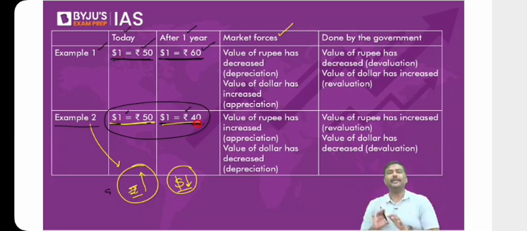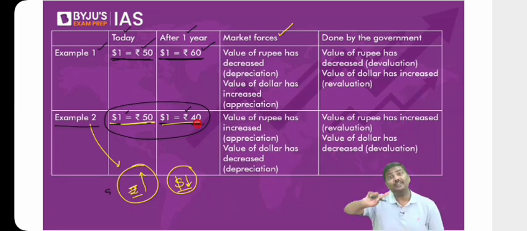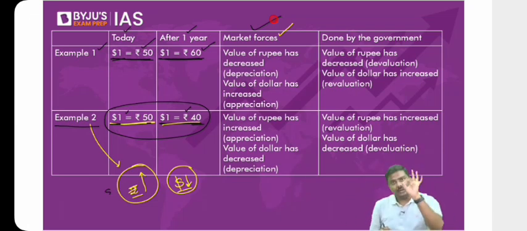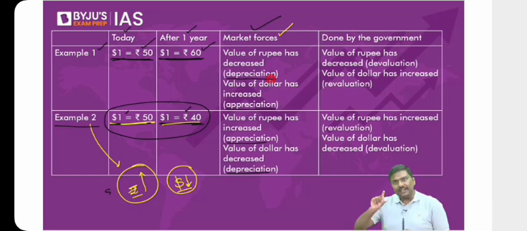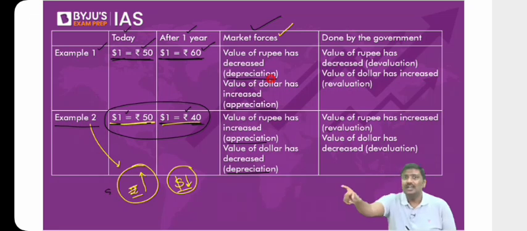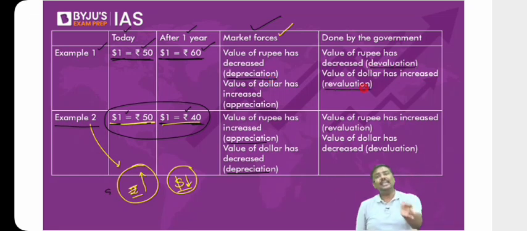So understand the next point here. Whenever the values of currencies go up or down because of market forces, we will use the terms appreciation and depreciation. And whenever the values of the currencies go up or down because of the government, because the government is fixing the exchange rate, we will use the terms devaluation and revaluation.